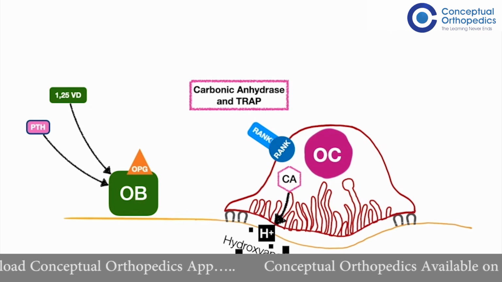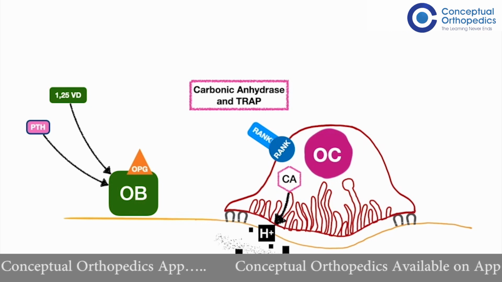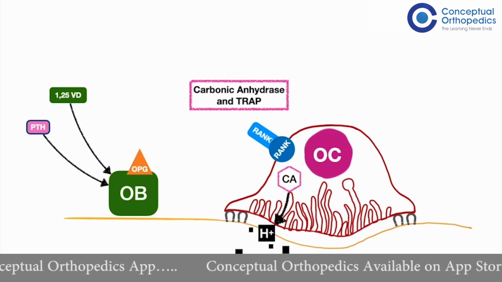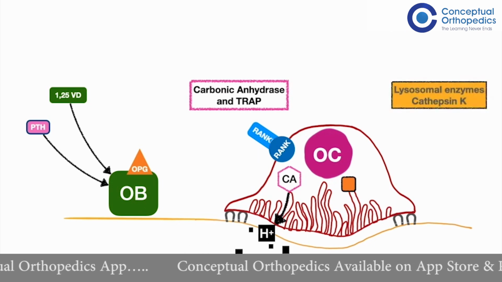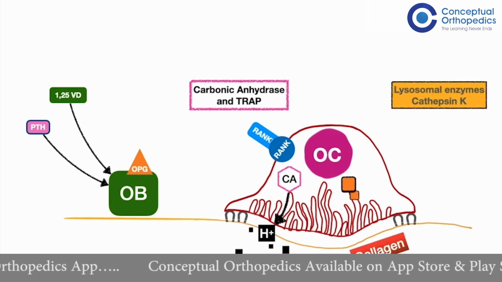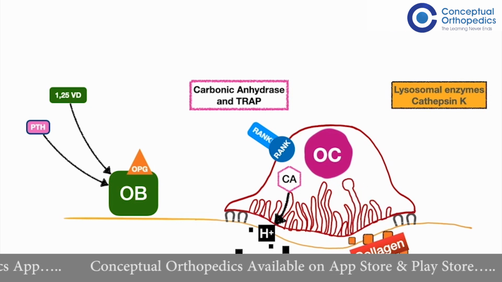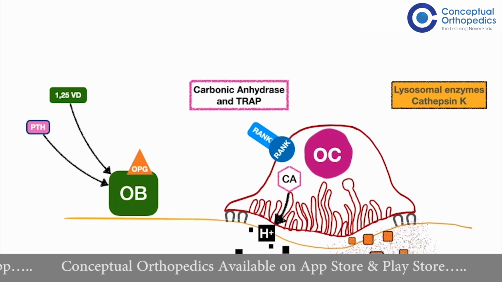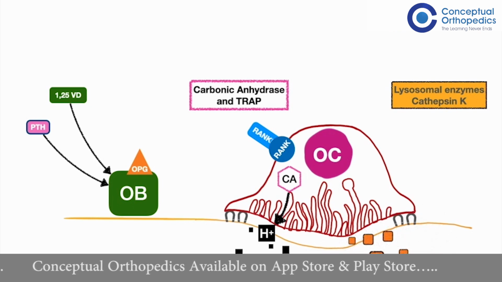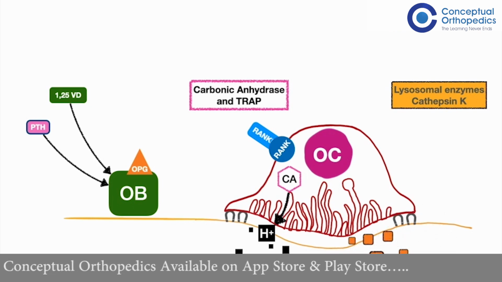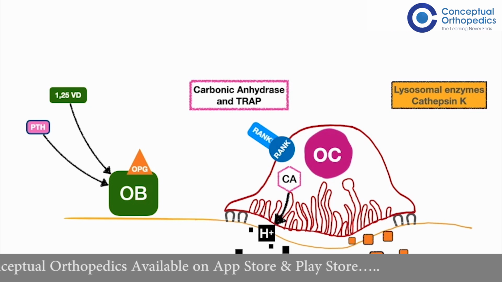Once the inorganic material has been taken care of, the organic part of the bone, which is the collagen, is broken down by the lysosomal enzymes, that is cathepsin K, and they break down the collagen structure of the bone. And this is how bone is broken down by the osteoclasts.